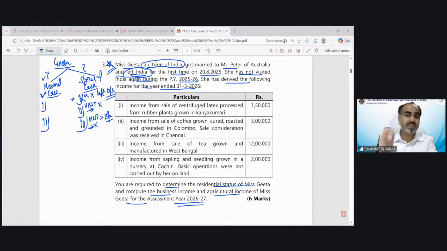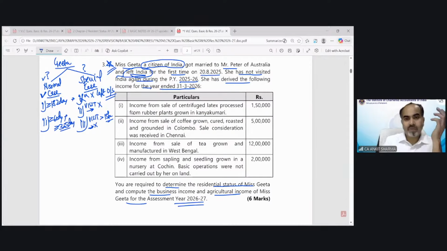So if this kind of question is asked in the examination and you missed this class, you may not solve this question correctly because you might feel that it's a special case question. But let me tell you, no, that's a normal case question. So that means we have to find out the status applying the 182 days condition and the 60 days and 365 days condition.